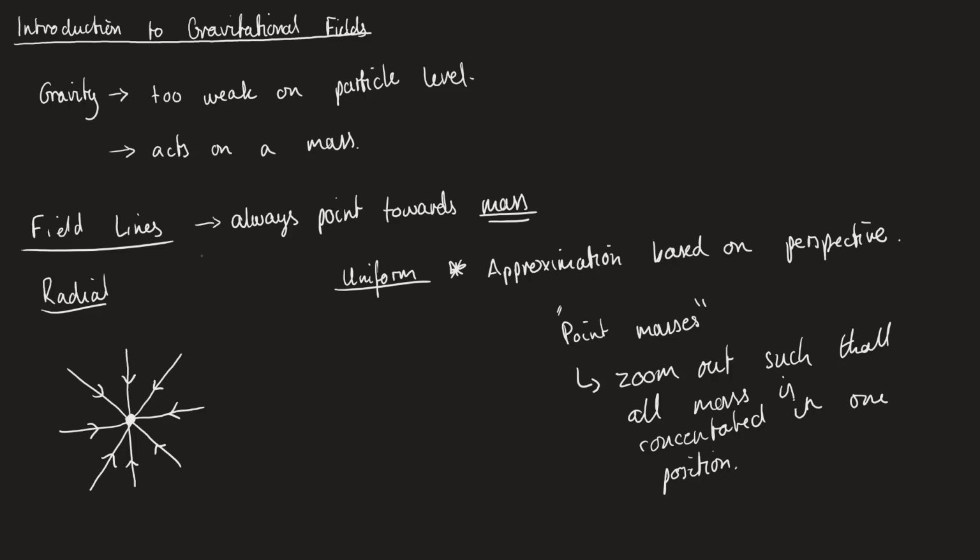Now, another thing that we need to know about these field lines is they never end. Okay, we said in the particles video, the range of gravity is infinite, which means we can't actually ever escape a gravitational field. We have to go to infinite distances to actually get the force that we feel to be absolutely zero.